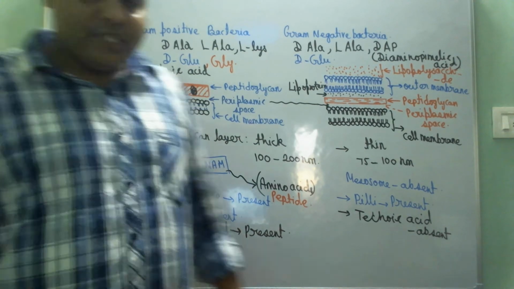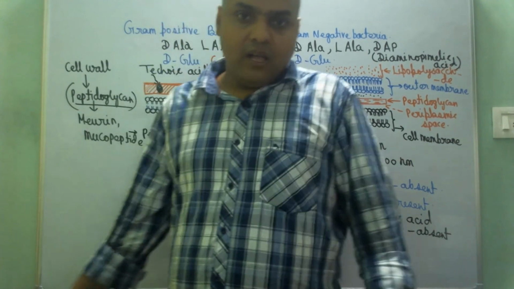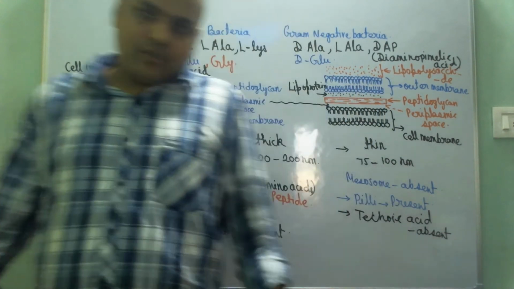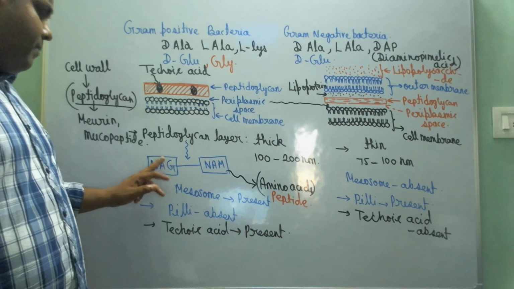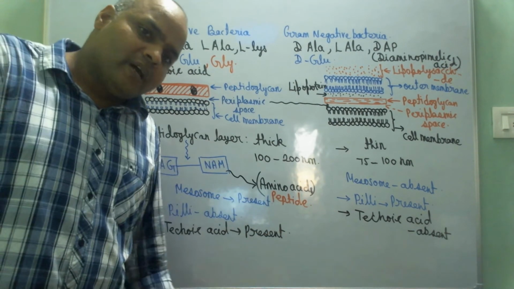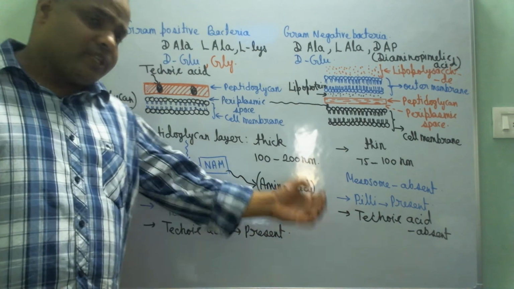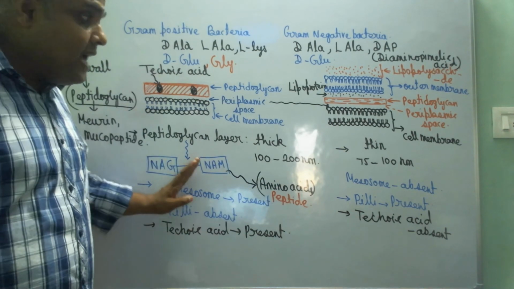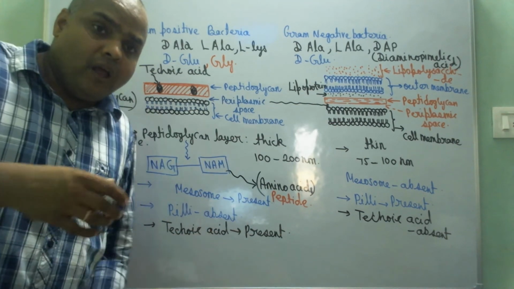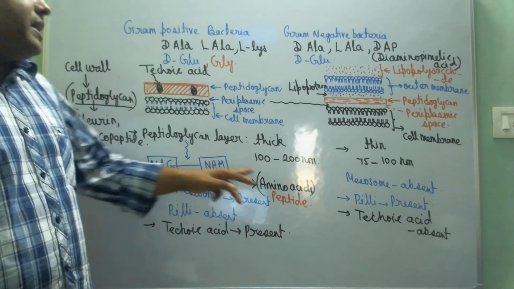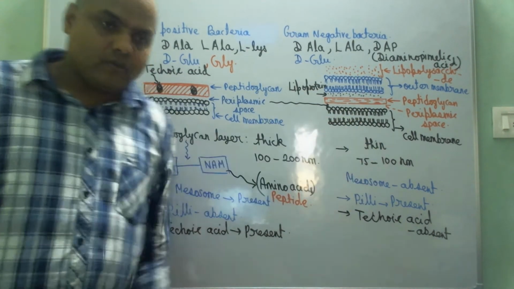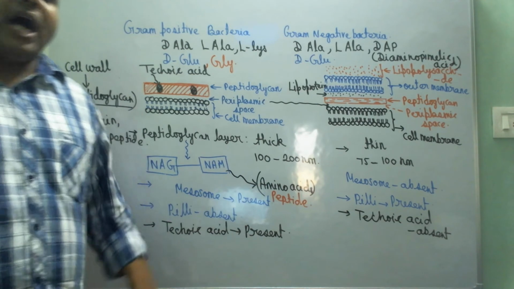In both types the peptidoglycan has N-acetyl glucosamine, N-acetylmuramic acid, and a small amino acid peptide chain. So NAG and NAM are the same in both places, but there is a difference in the composition of the peptide. The peptide is present in the peptidoglycan in both, but that peptide will be different.